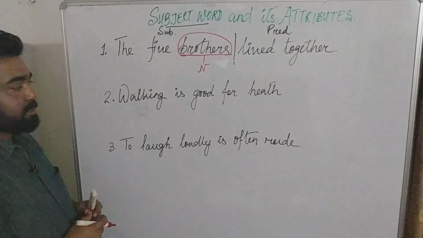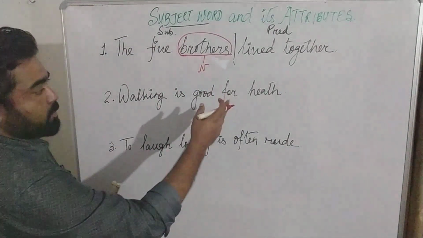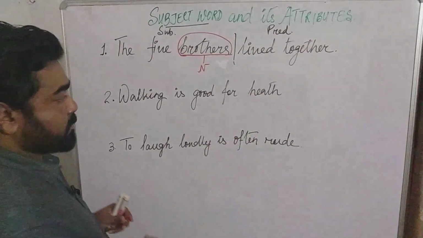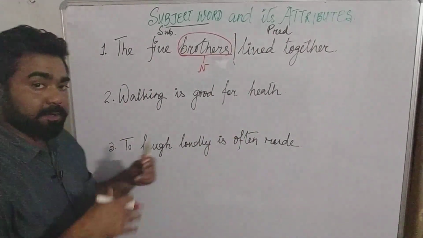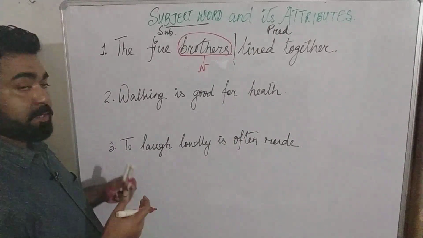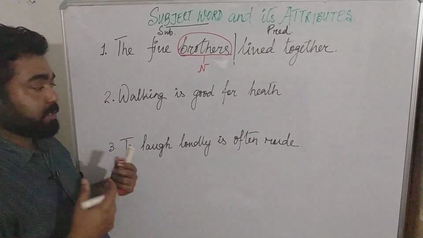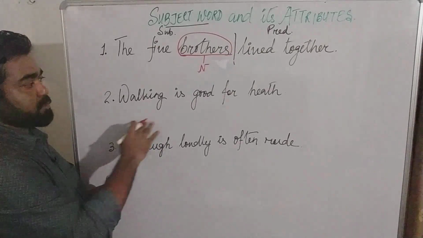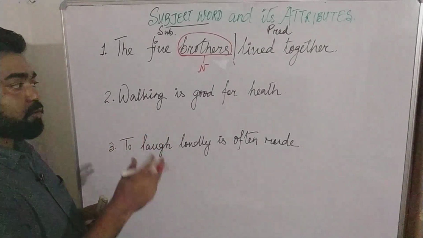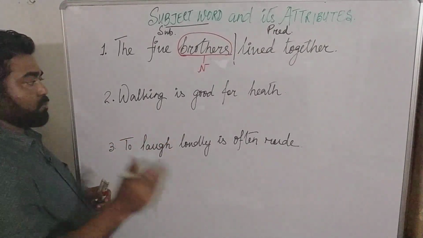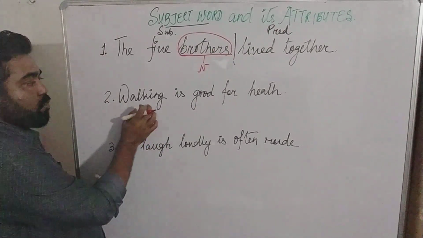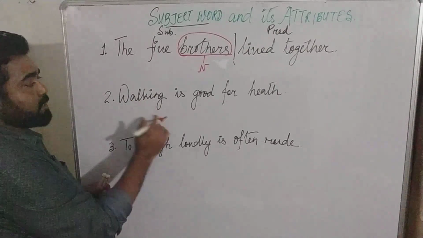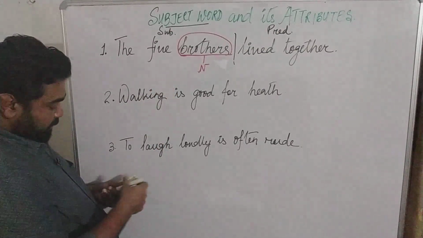Coming to the second sentence: walking is good for health. There is a noun here, but it's health. So we are going to now look at the definition of the subject. What is the subject? A person or thing who is doing the action in the sentence, or who is being talked about in the sentence. So there is no action in the sentence, but we are talking about something, a person or thing. What thing are we talking about? Walking. So that means this is the subject of the sentence, and we are going to divide it